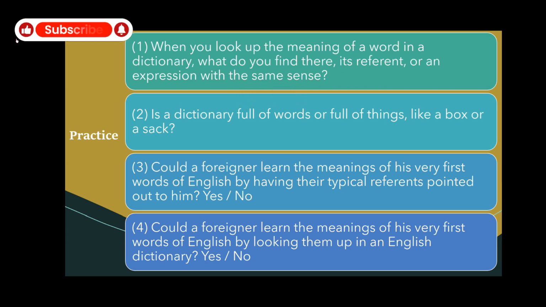We do not find objects like trees, ocean, girl, man, chair, moon, table, pencil in the dictionary, while we find an expression with the same sense.